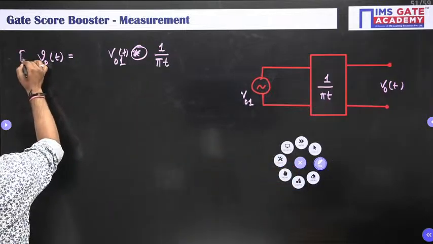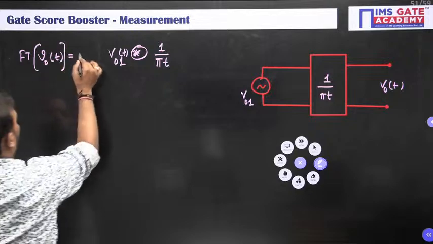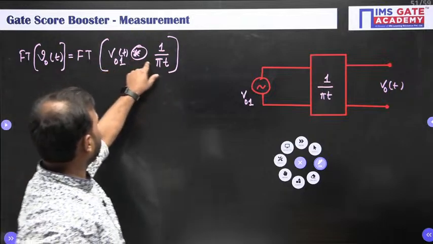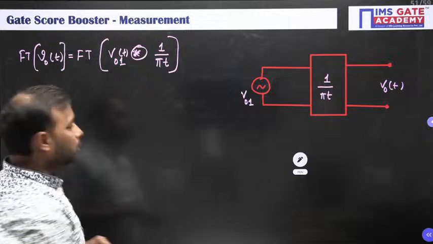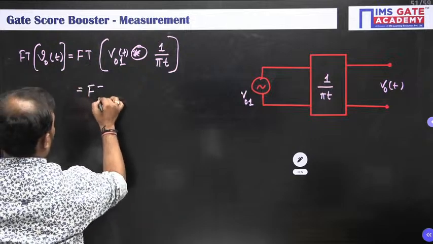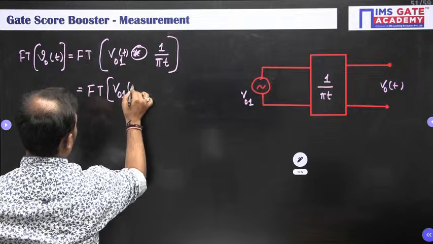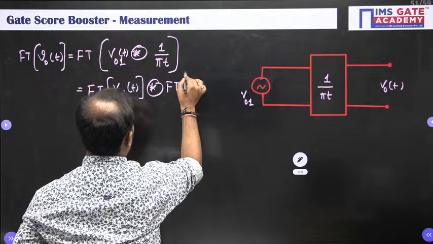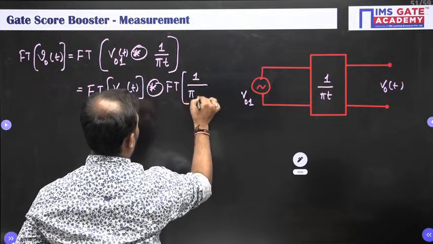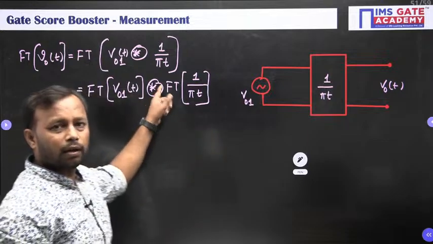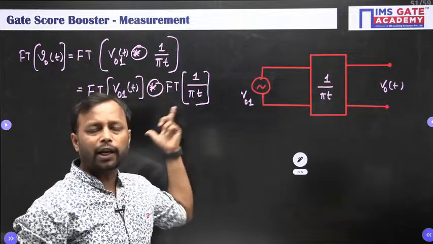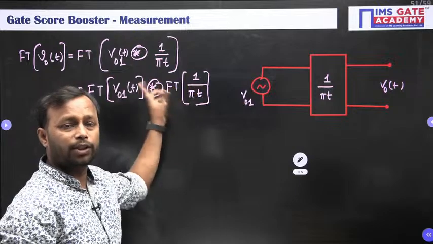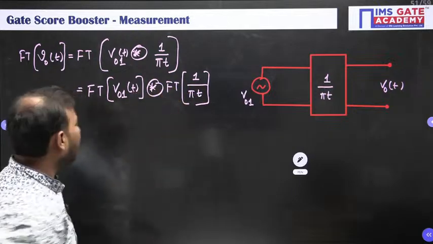So the Fourier transform of V0 of t is nothing but the Fourier transform of the convolution of V01 of t and 1 upon pi t. So this is written as the Fourier transform of V01 of t convolved with the Fourier transform of 1 upon pi t. Okay. So convolution is used in the time domain. Here convolution means summation of these two individual quantities, and this thing is equivalent to the multiplication in